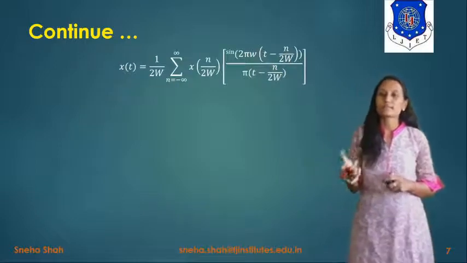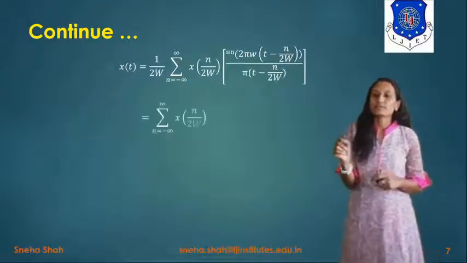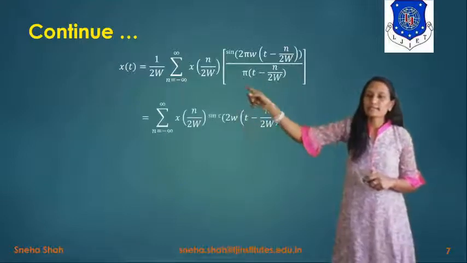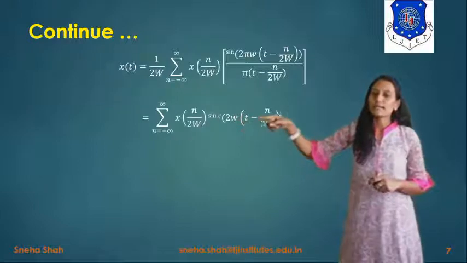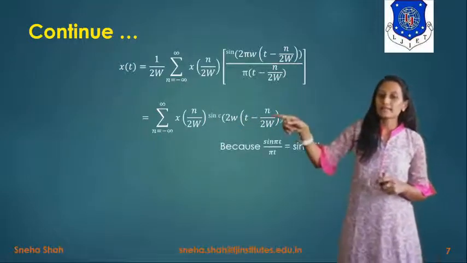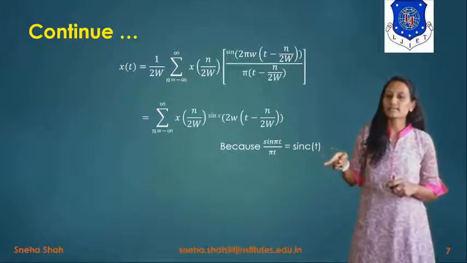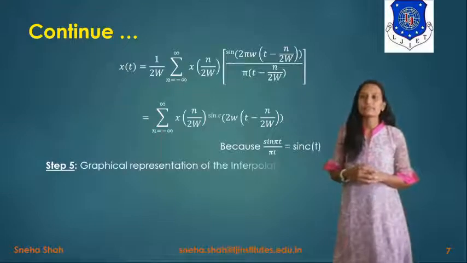So it will convert into the form, summation n equals minus infinity to infinity, x of n by twice w, sinc 2w t minus n upon 2w. Here we have used sine pi t upon pi t equals sinc of t. So this function will be represented as a sinc function.